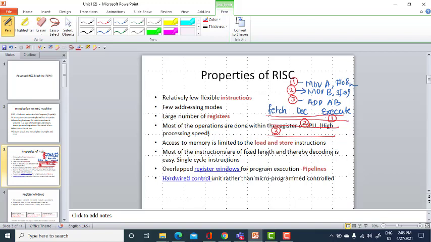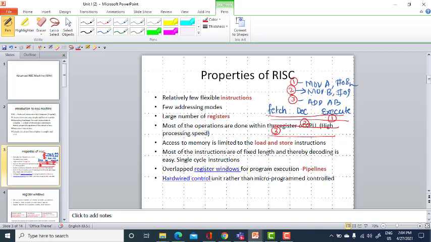Since we are executing these instructions in a pipeline, the execution speed will be more when compared to CISC. Whereas in CISC, only after executing the current instruction will the next instruction be fetched, decoded, and executed.